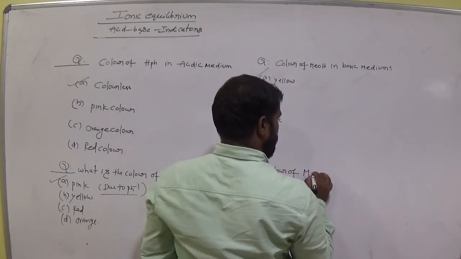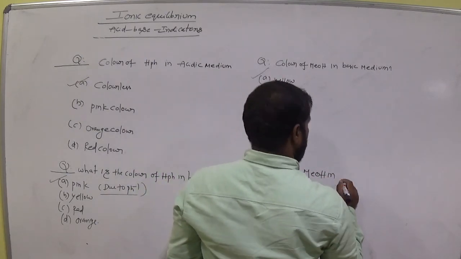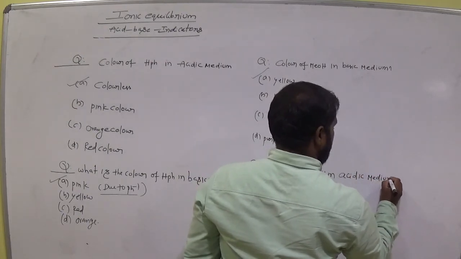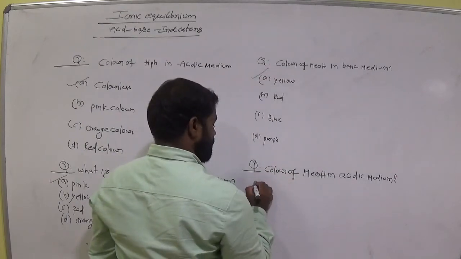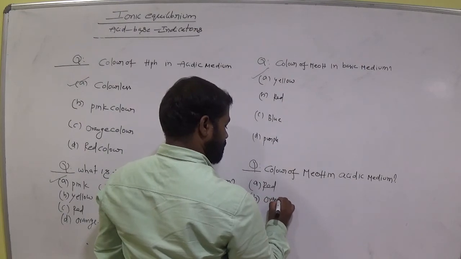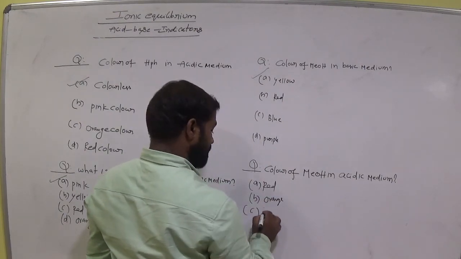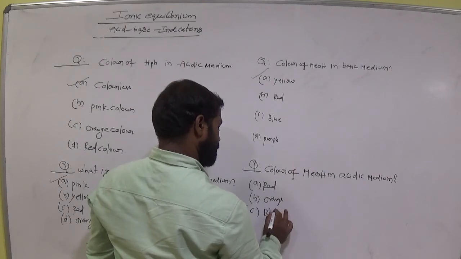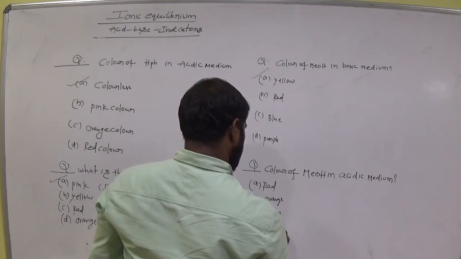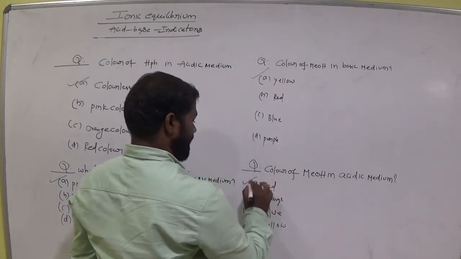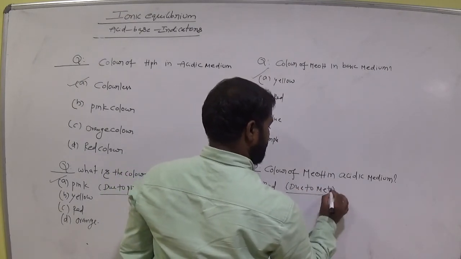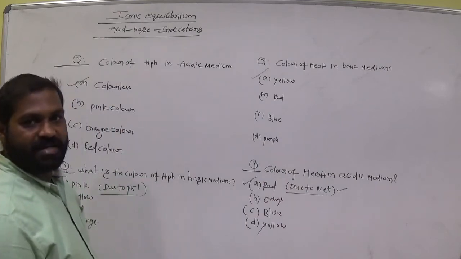Color of MeOH in acidic medium. Option A, red. Option B, orange. Option C, blue. Option D, yellow. Which one? Red, due to Me plus. Clear?